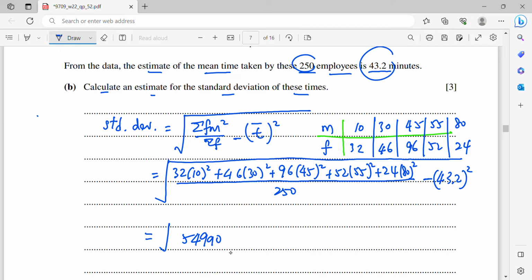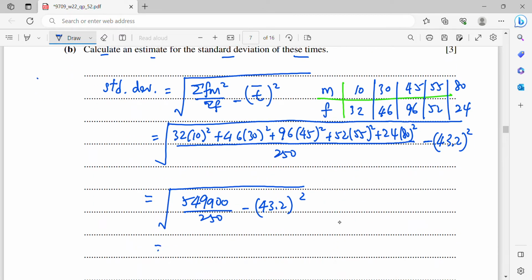Sorry, 549900 over 250 minus 43.2 squared. Right, so now you will get the answer in the next step. So the answer is 18.3. Okay, so that's all for this question.